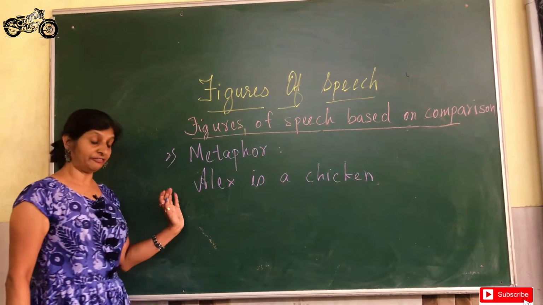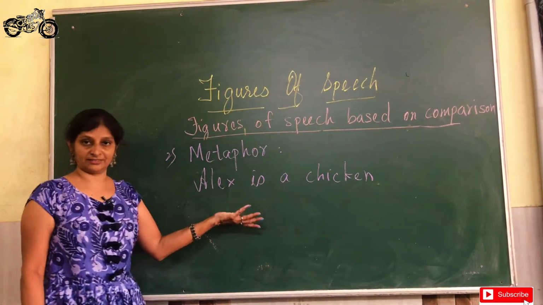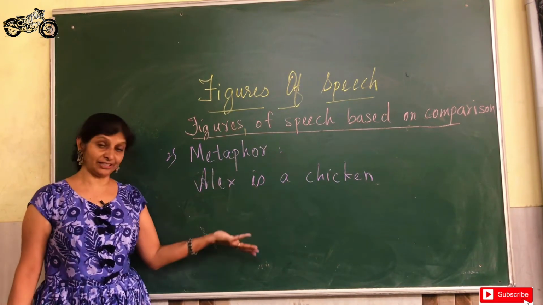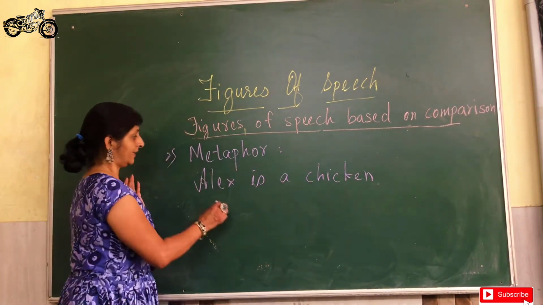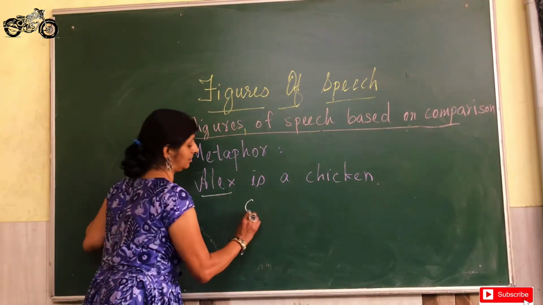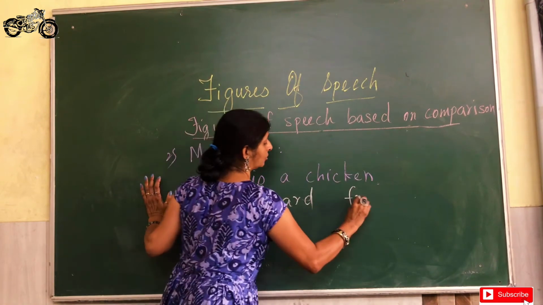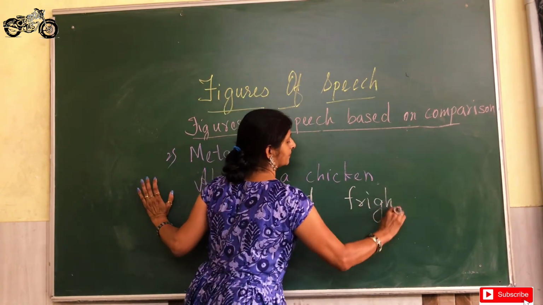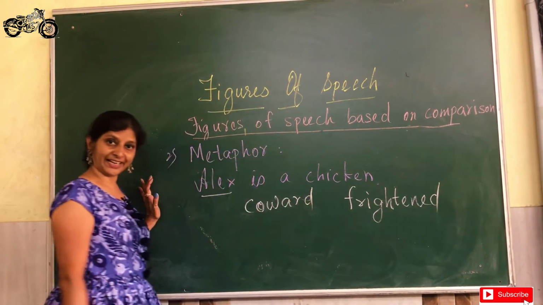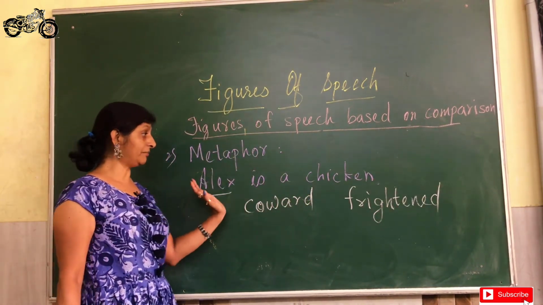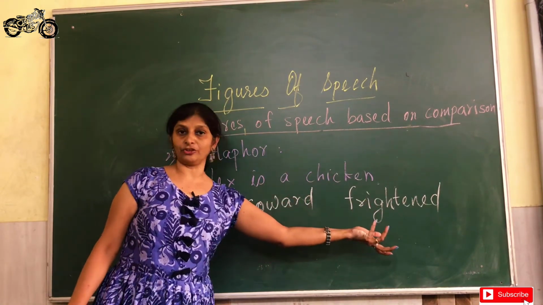Now, if I write Alex is a chicken, if you read this, this sounds very absurd, very illogical. But what the sentence implies is that Alex is a coward or frightened. So what we mean by Alex is a chicken is that he is a coward or a frightened kind of a boy.